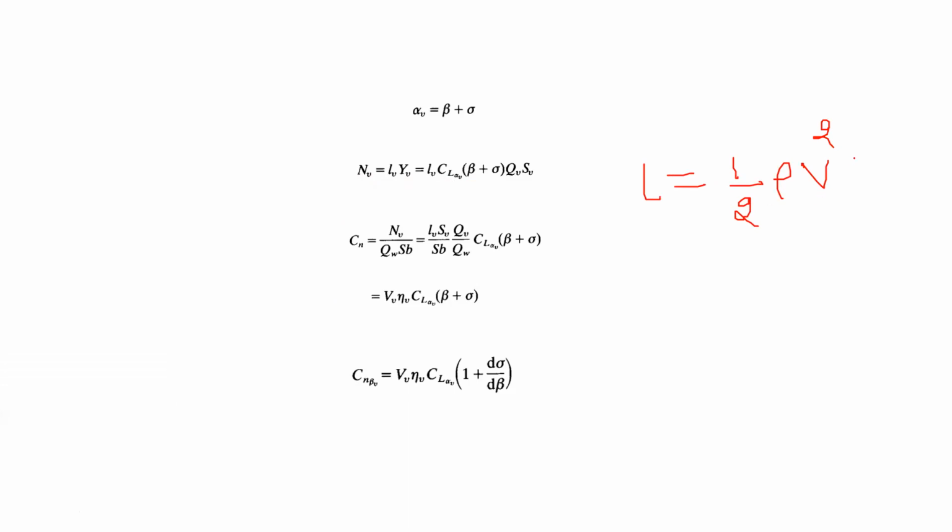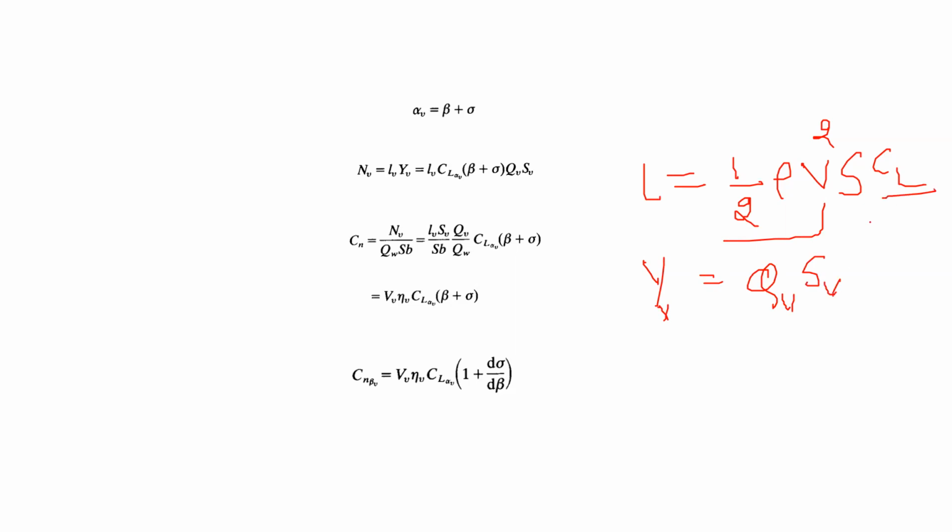Half of rho V squared S and CL. So I'm just changing the names of these things. The lift force is being denoted by Y. Half of rho V squared is just Q_V, and S is S_V.